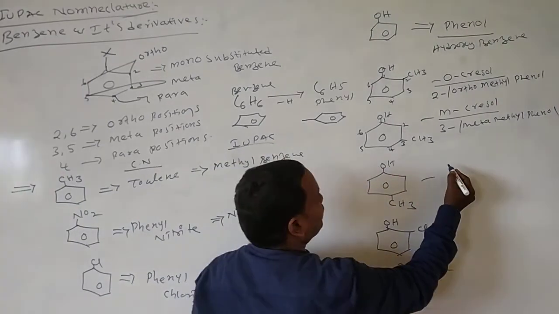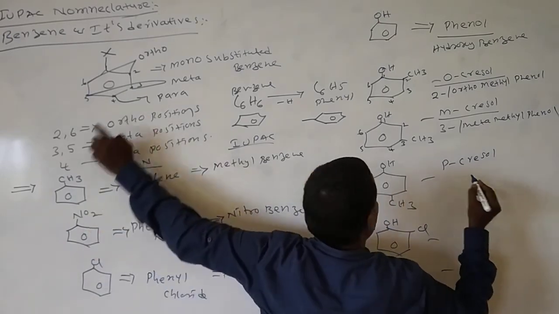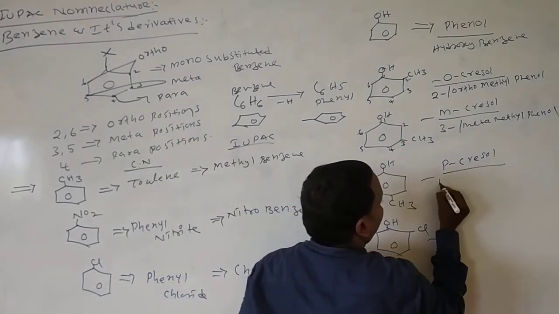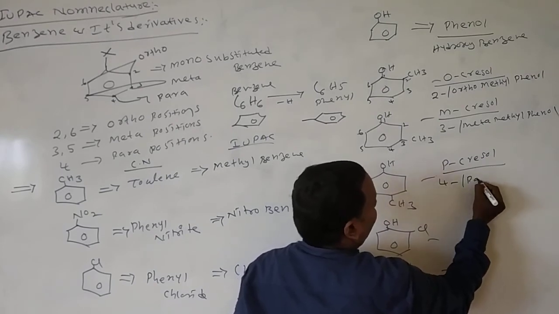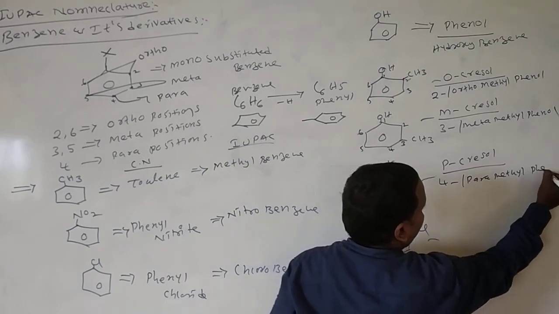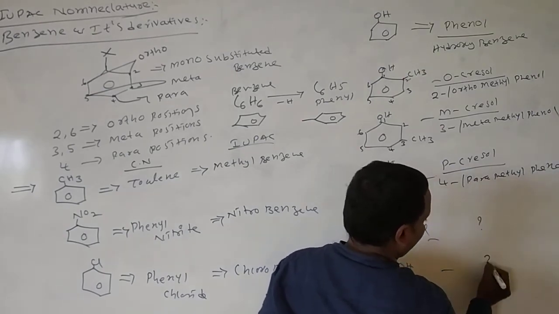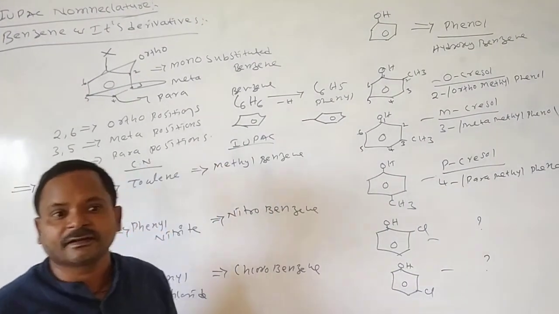Then here, paracresol, which is 4 or para methyl phenol. Write the names of these molecules; it's easy.